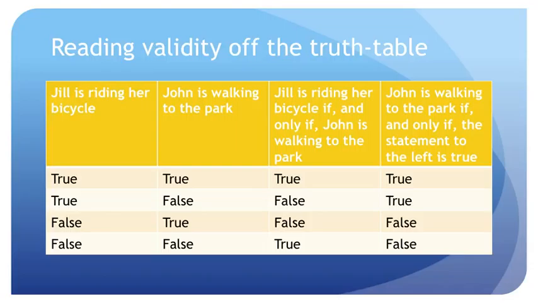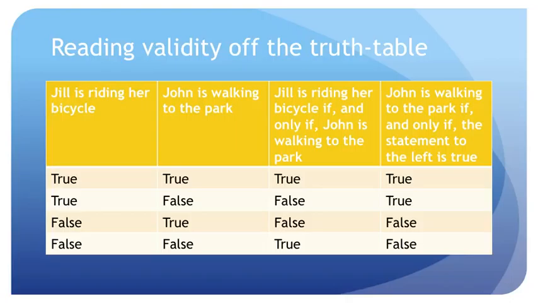Either Jill is riding her bicycle is true and John is walking to the park is true. Jill is riding her bicycle is true and John is walking to the park is false. Jill is riding her bicycle is false and John is walking to the park is true. Or both of those propositions are false. Those are the 4 possible scenarios. Now, according to premise 1, Jill is riding her bicycle if and only if John is walking to the park.